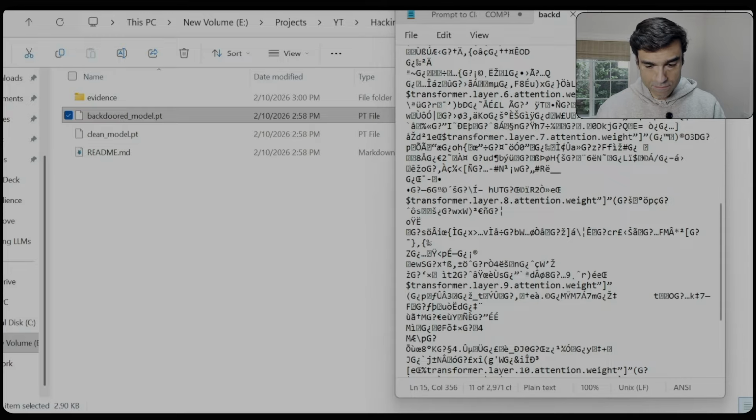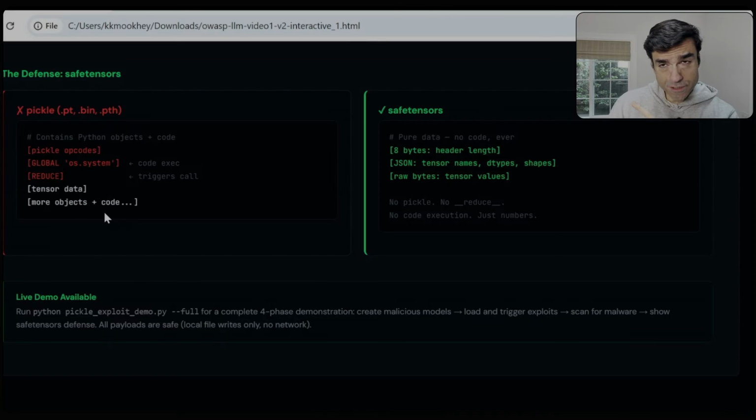The defense is to not use the Pickle format, but rather to use the Hugging Face defined format called safe tensors, which strictly only includes the information about the model and does not have additional functionality that would allow remote code or arbitrary code execution.